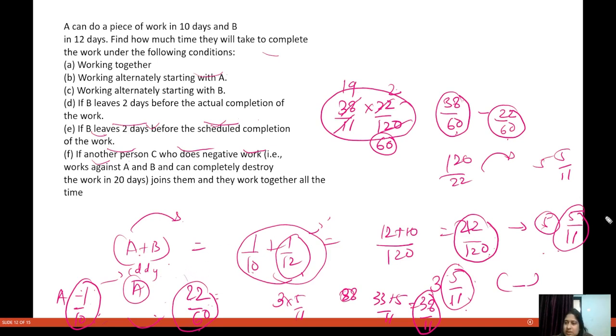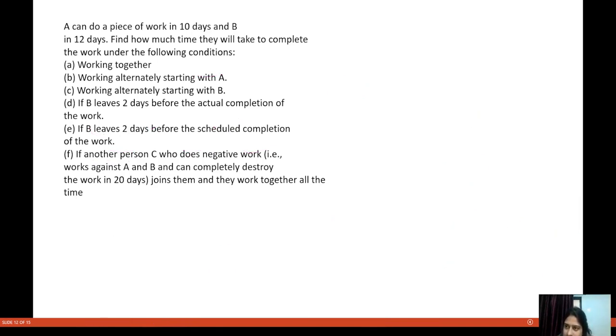You can just multiply and see. So this is how you can do this question. Let us calculate how we'll do this. I just explained the concept to you, now let us calculate how this will be done.